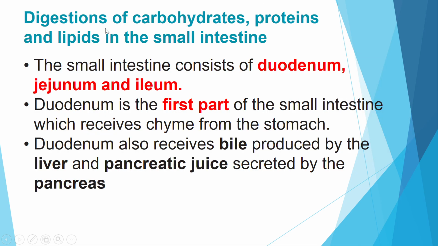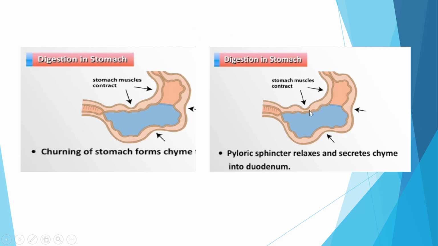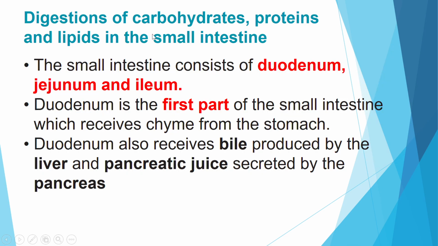All right, so next, just now we started with the mouth, and then we had the stomach. Now we are entering the small intestine. We will be talking not only about carbohydrates and proteins, but also lipids. So lipid digestion starts in the small intestine. The small intestine has three parts: duodenum, jejunum, and ileum. And the duodenum is the first part.